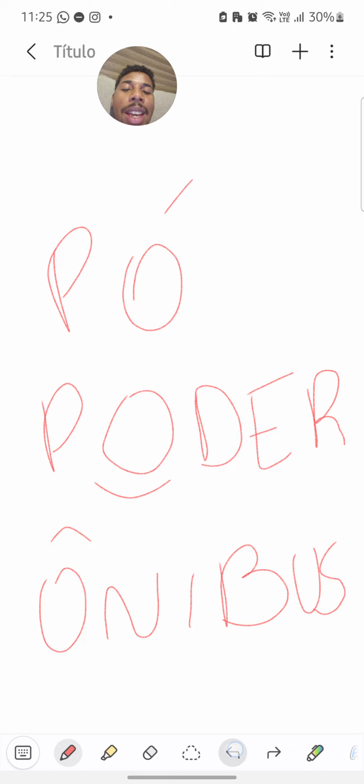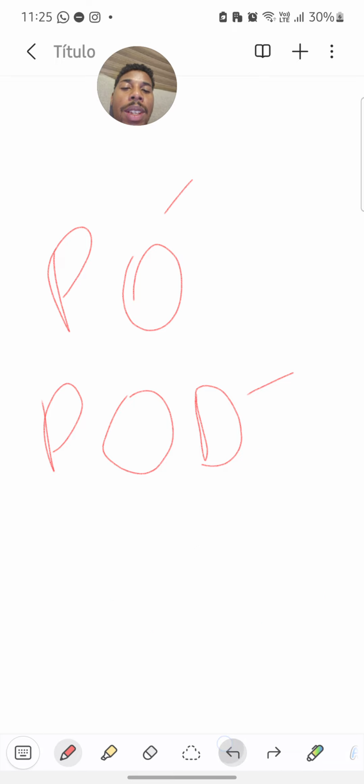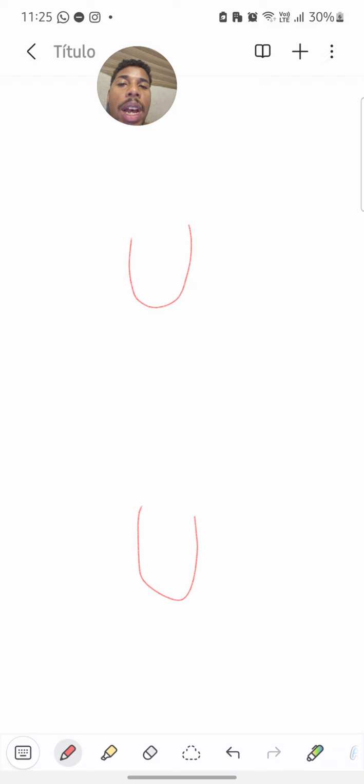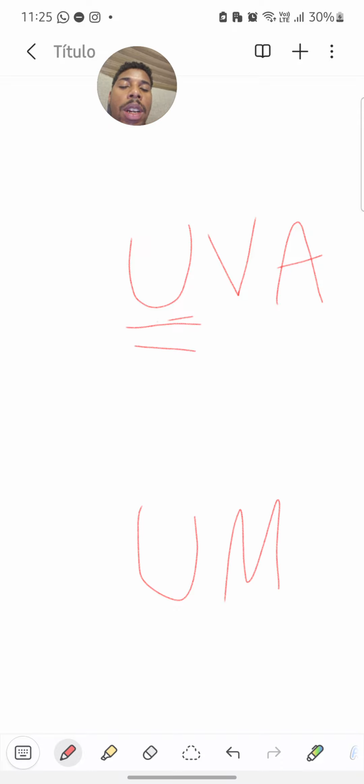Finally, the letter U is like the letter I, it has just two sounds. A normal sound like uva, that means grape, and a nasal like uma, that means one.